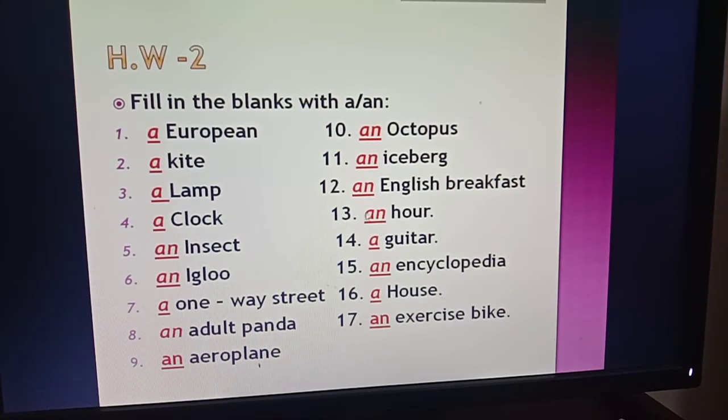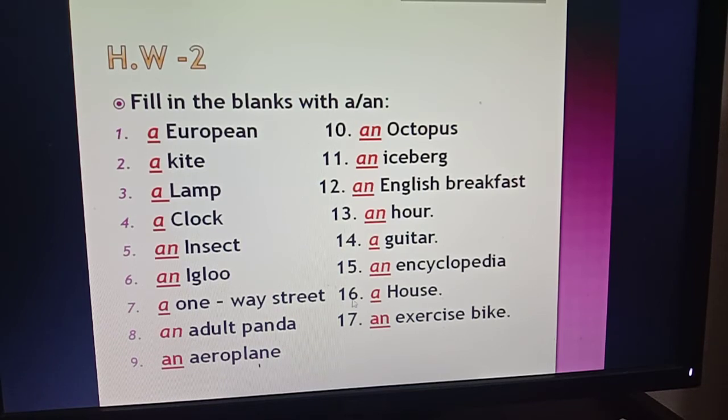Then number 13, an hour. So you know about the mute h, so the pronunciation is like hour. I have skipped the letter h, that's why I have used here an. Okay, then a guitar, there is a consonant sound g. Then an encyclopedia, so there is a vowel sound e, that's why I have used here an.